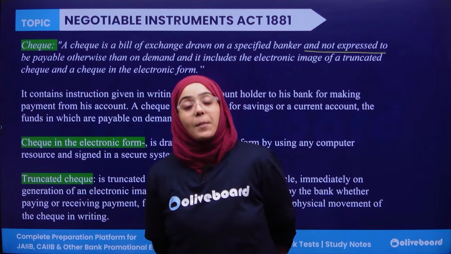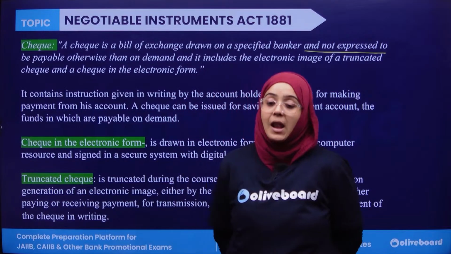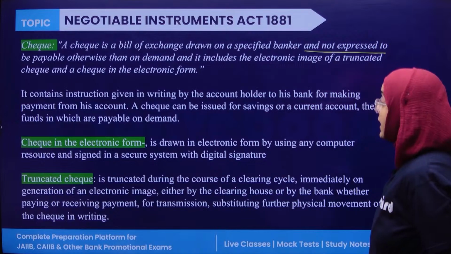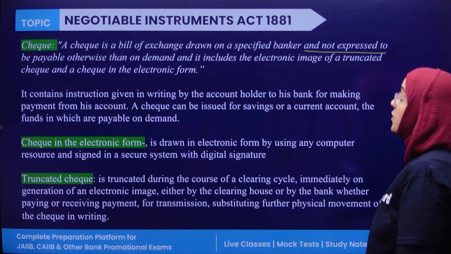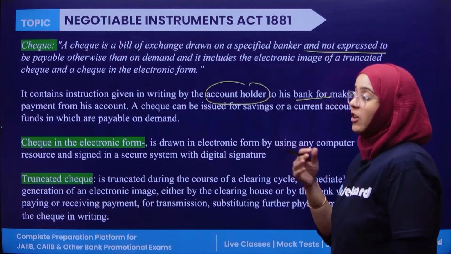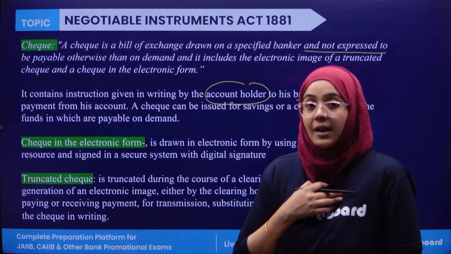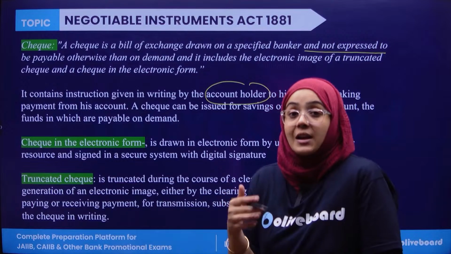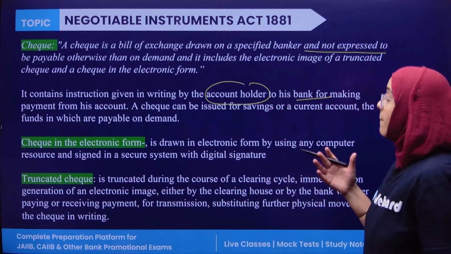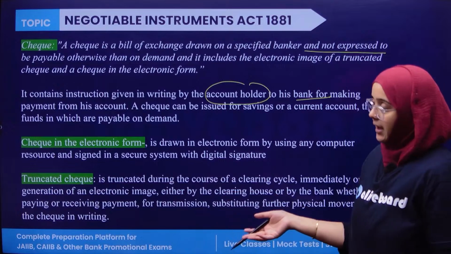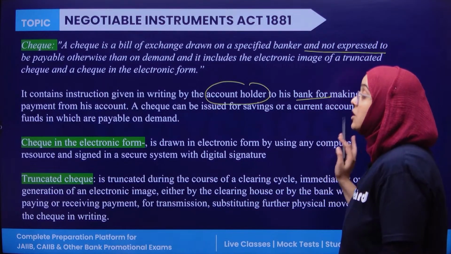So it is a bill of exchange which is payable on demand. It contains an instruction in writing by the account holder to his bank. For example, if I am drawing a check, I instruct my bank to deduct a certain amount of money from my account and to deposit it in the counterparty's account. This is known as the check.